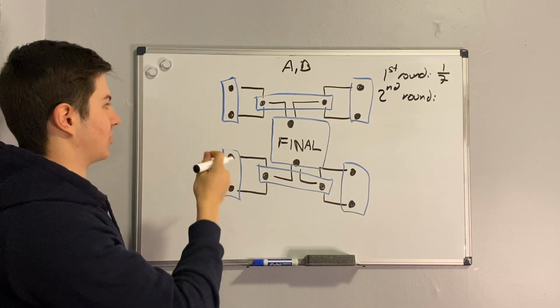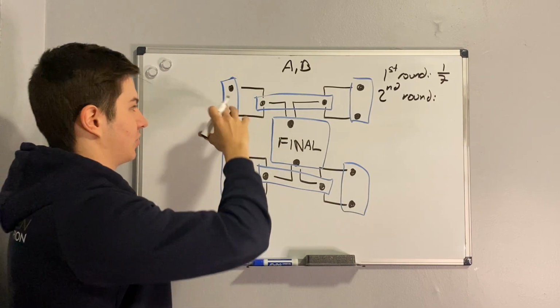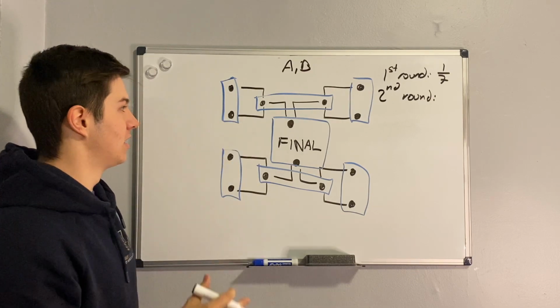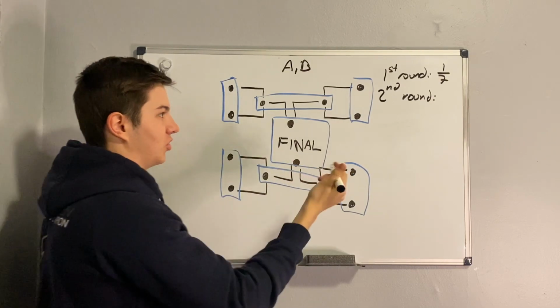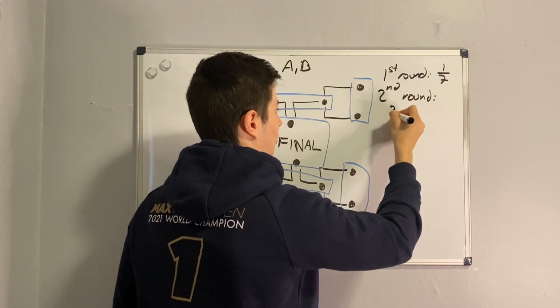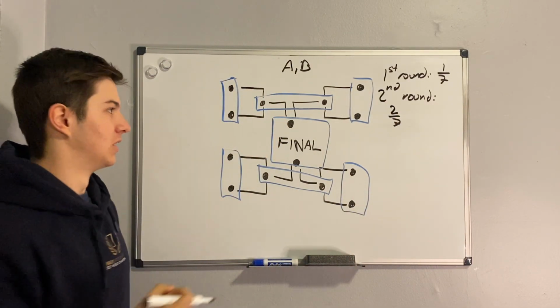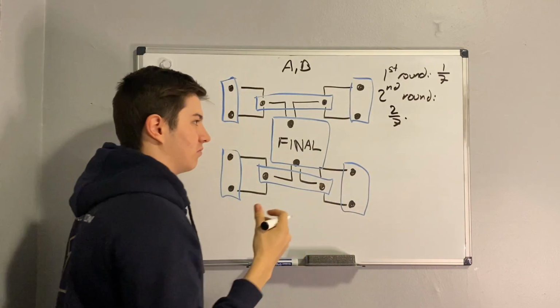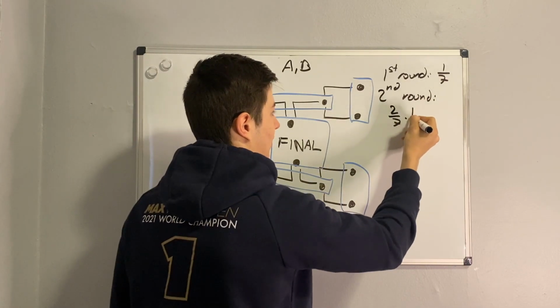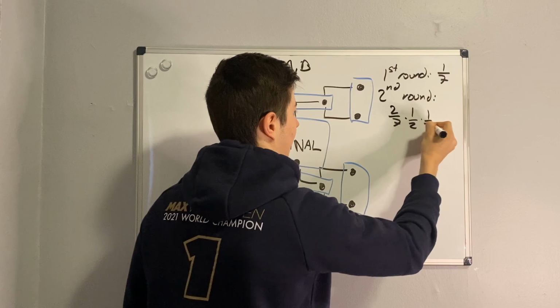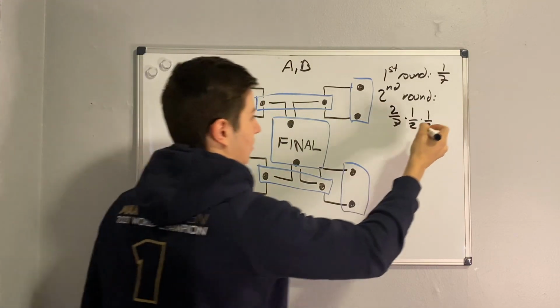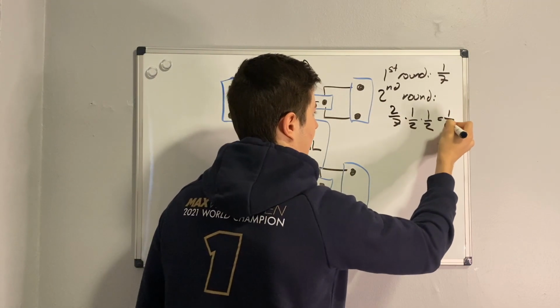So the probability is 2/7, since there are 7 spots left after we pick A and B has two spots left. But A and B both need to win their first games, each with probability 1/2, so it's times 1/2 times 1/2. Evaluating this gives 1/14.